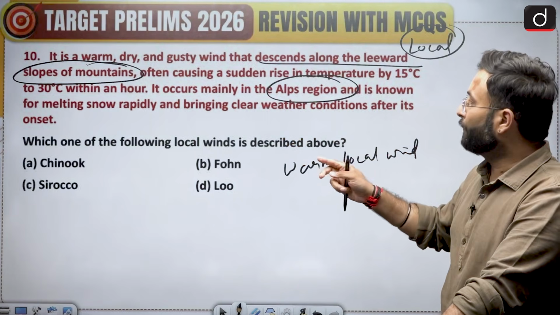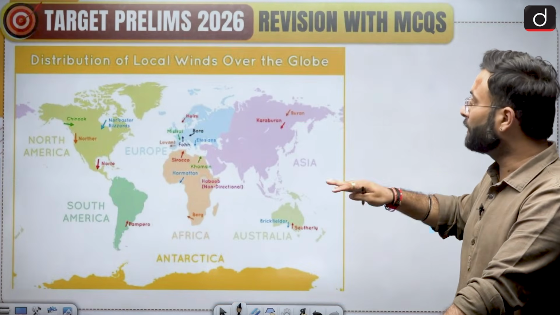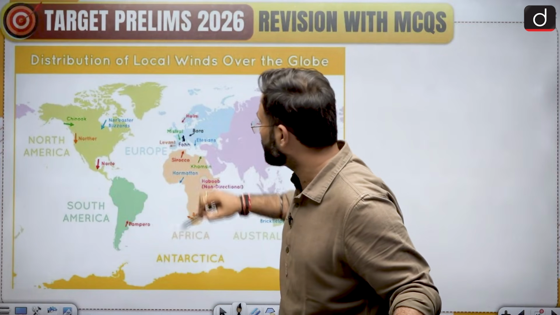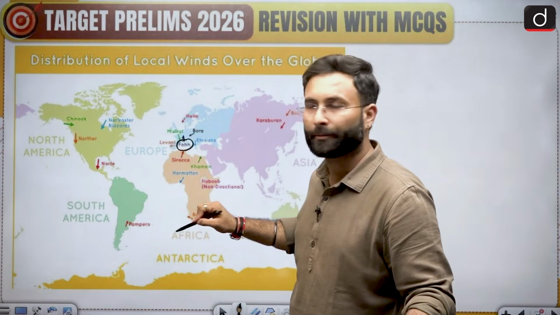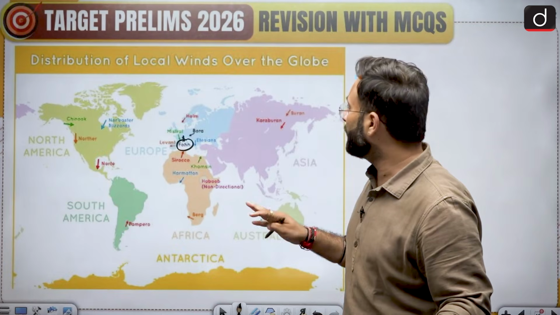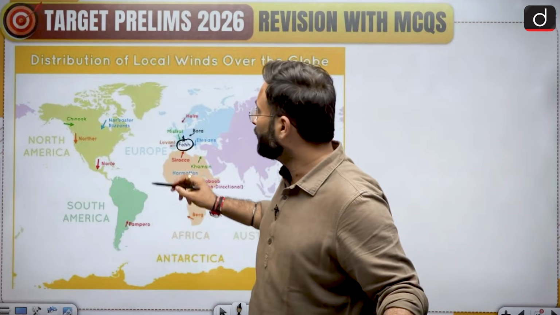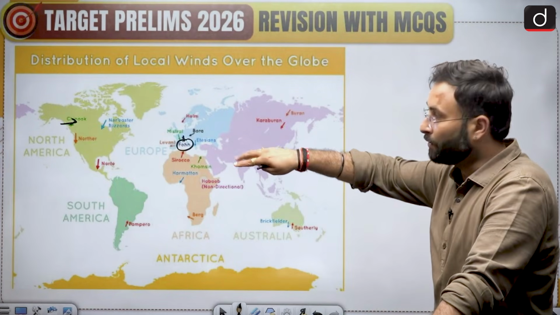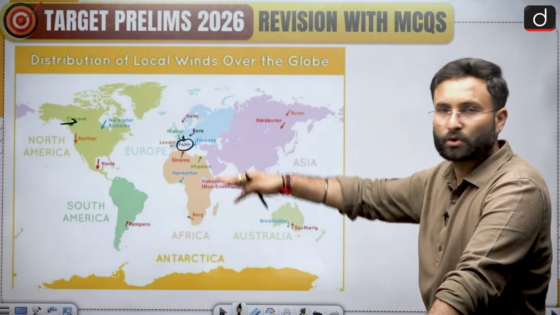Now if we are talking about the local winds, I'll tell you what kind of local winds there are. If you look at this particular area where the Alps are situated, here Fohn is there. So obviously option B would be the right answer over here. Other than that, you can go through this particular diagram. Chinook is in the North American continent, the west coast of North America.